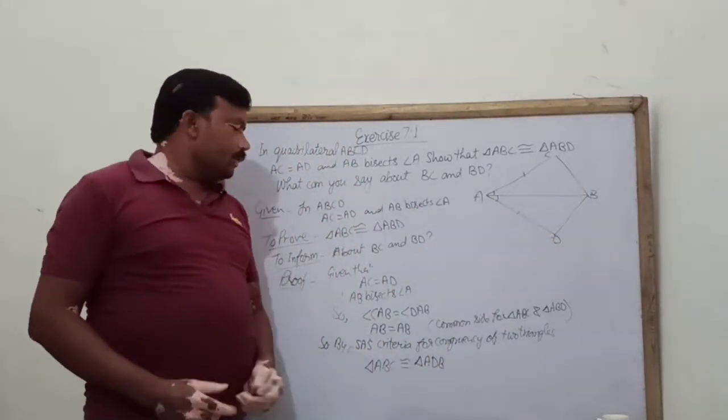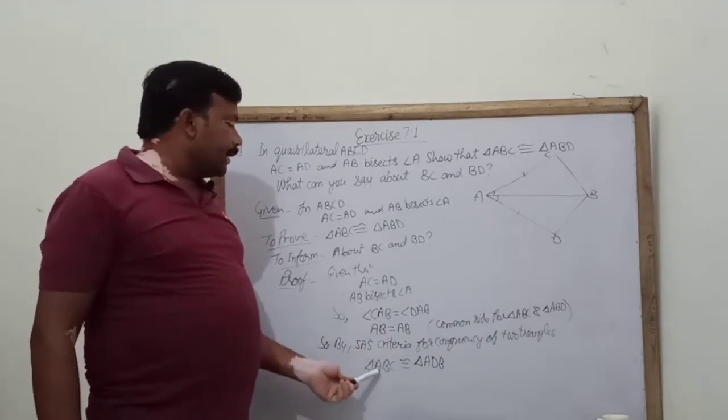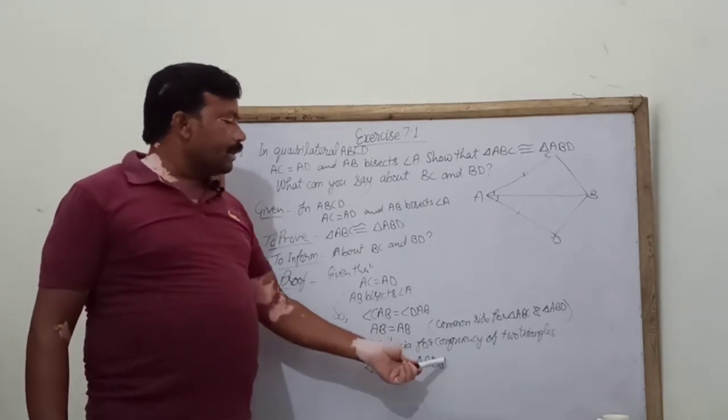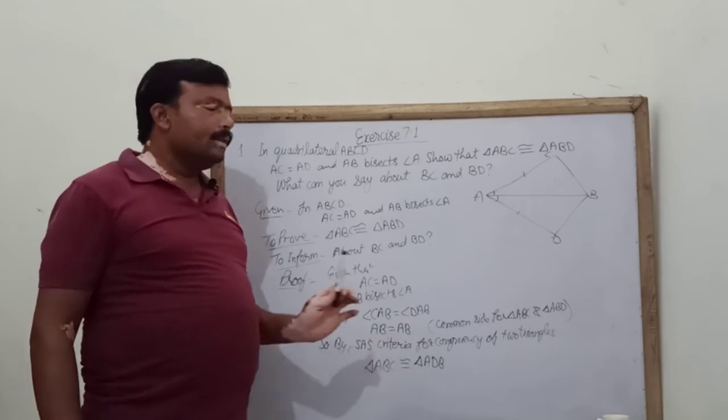So we have proved that triangle ABC is congruent to triangle ADB.